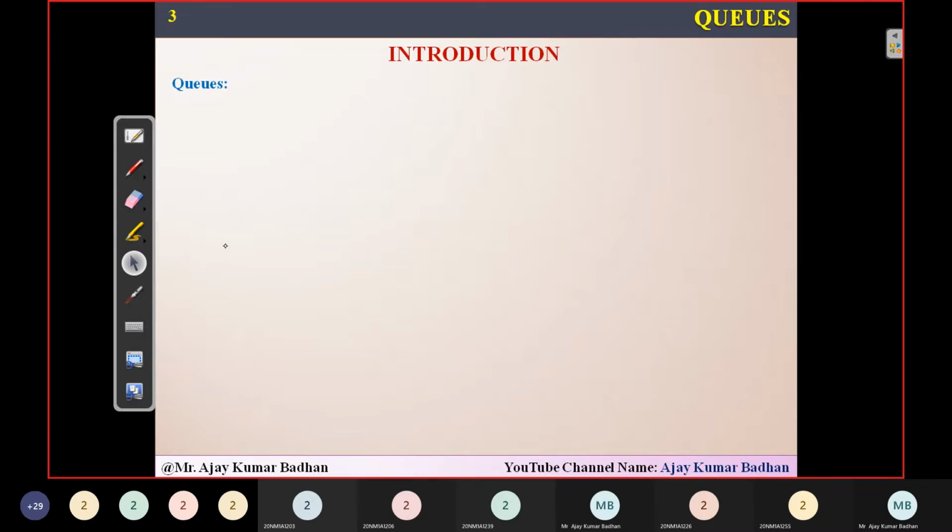Going ahead, queues are what we basically call linear data structures.